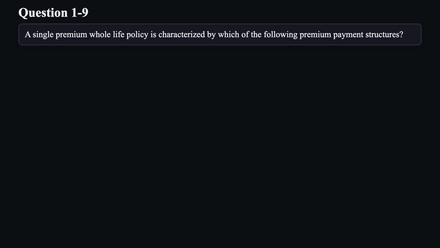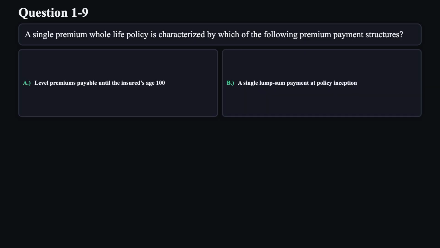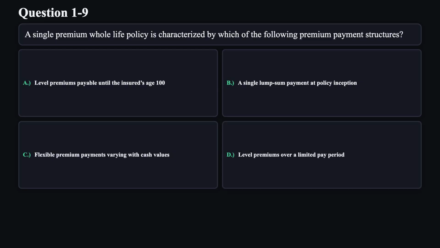Question 9. A single premium whole life policy is characterized by which of the following premium payment structures? A. Level premiums payable until the insured's age 100. B. A single lump sum payment at policy inception. C. Flexible premium payments varying with cash values. D. Level premiums over a limited pay period.